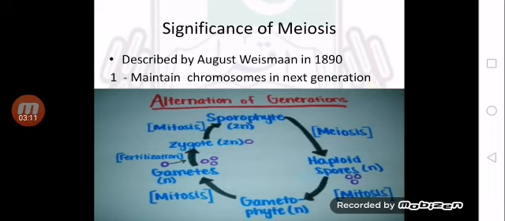So now the gametes are being produced by mitosis and these gametes would combine to produce diploid zygote. And then zygote undergoes repeated mitosis to produce diploid sporophyte. So this is all about the maintenance of chromosome number in the next generation in humans, in fungi, protozoan and in plants.